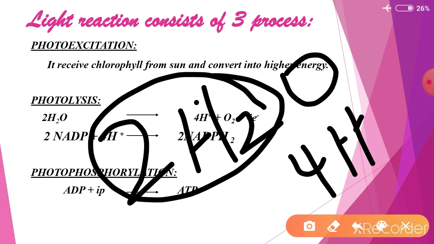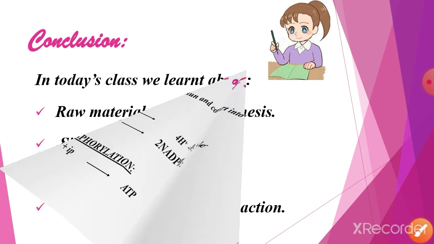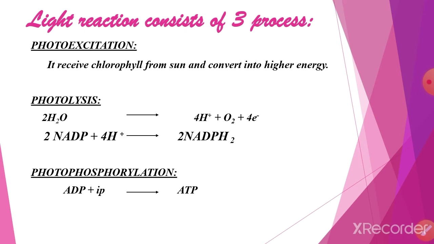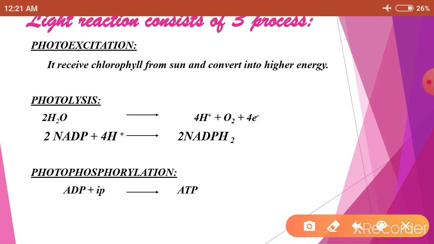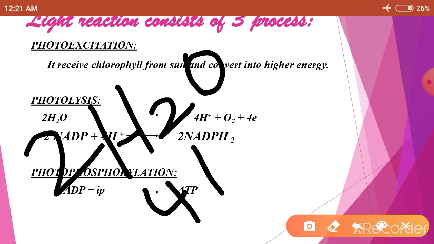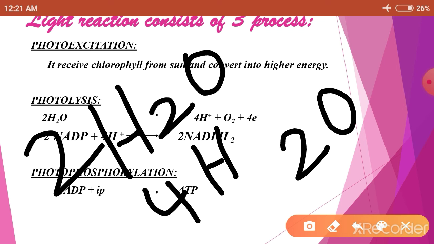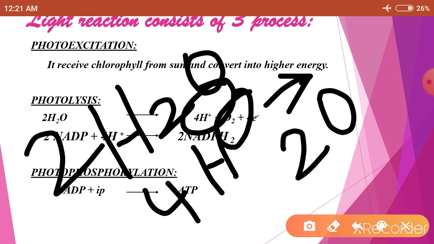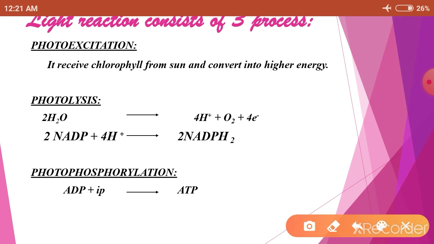And how many O's are there? 2O. Now we have to balance this equation. What is the equation? 2H2O. We have to get 4H and 2O. See the left side, 4H plus is present, 4H is there, 2 oxygen also there. It is getting the ions, so it is releasing the electrons. That is why it is called oxidation. Understood? So it is getting the ions, but it is releasing the electrons.